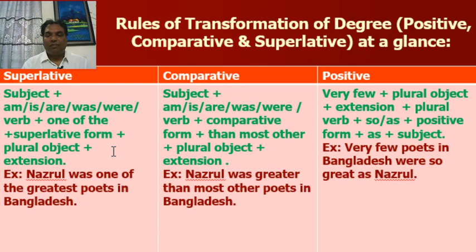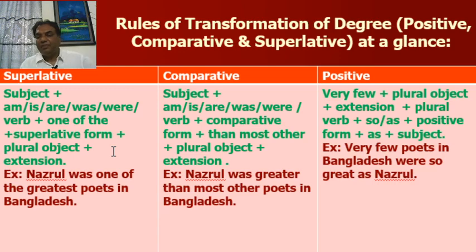In comparative form, subject and verb will be unsensed. You have to write the comparative form of adjective or adverb. After then, you have to write most other. And after most other, you have to write plural object.